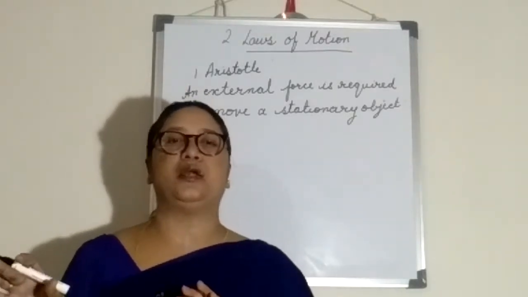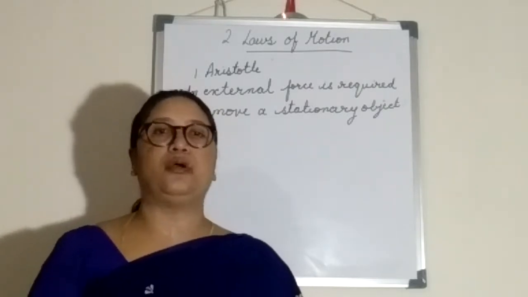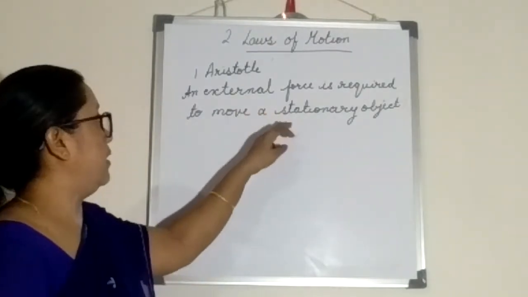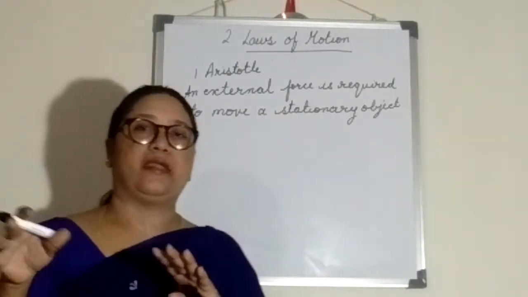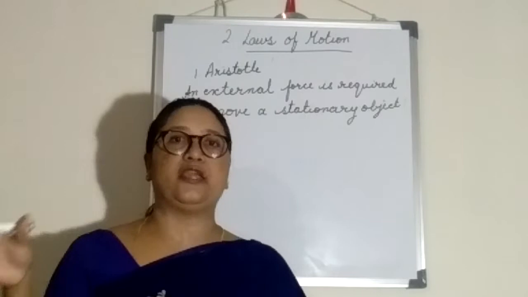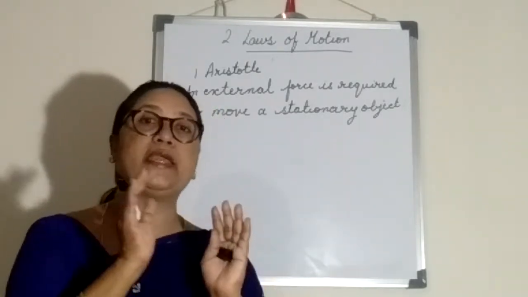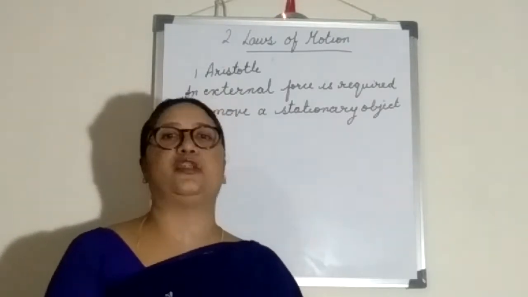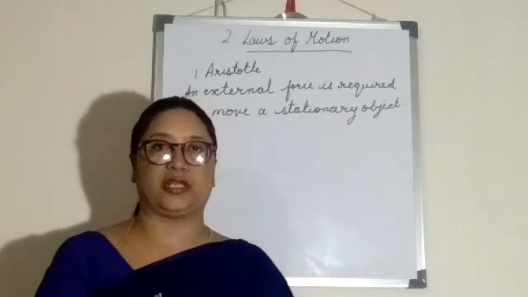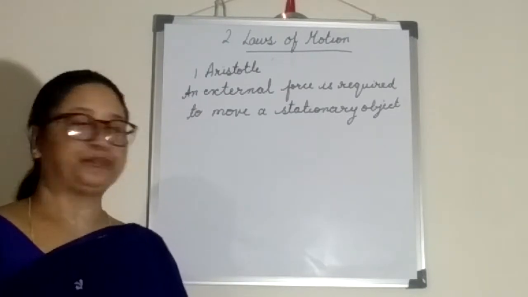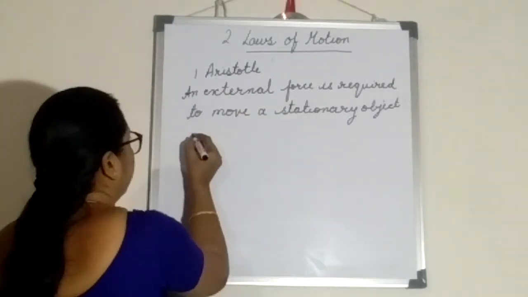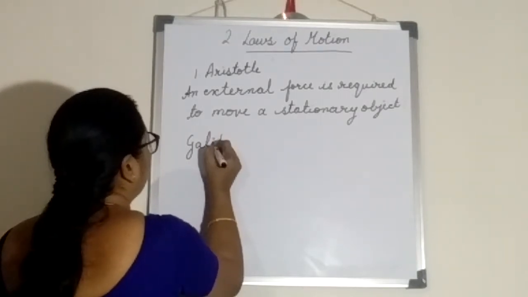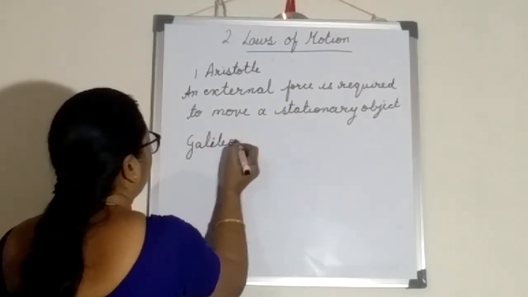The motion of the object will stop. So Aristotle said that to keep an object in uniform motion, external force is required not only in the beginning but throughout the journey, and no other force is required. He said like that. But after him came Galileo.